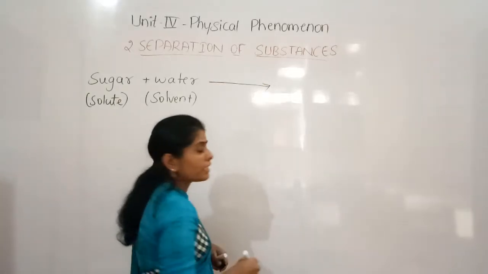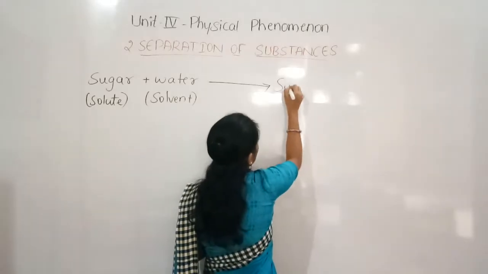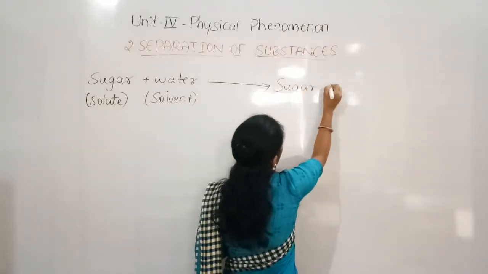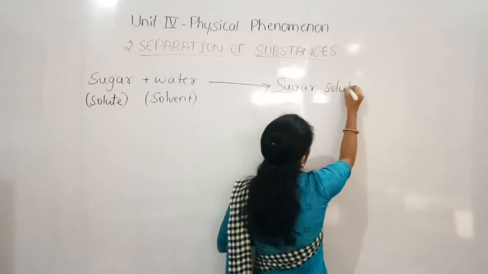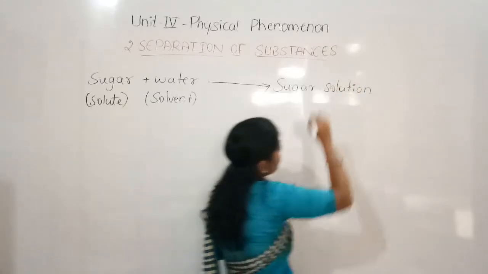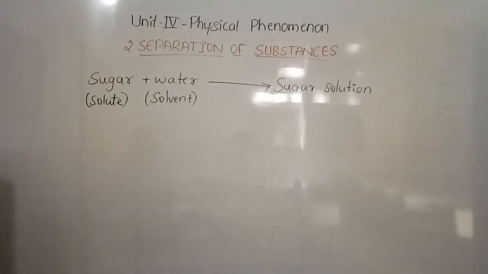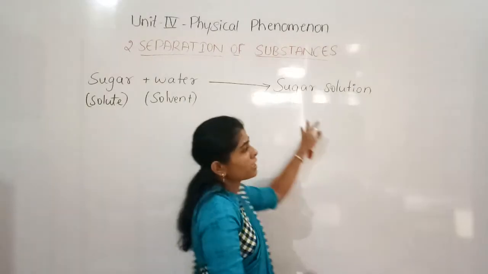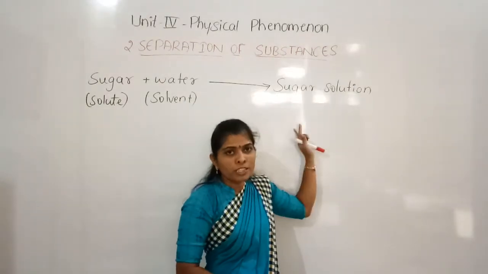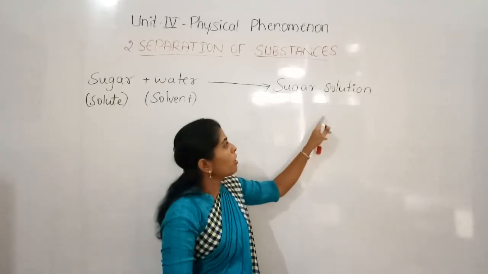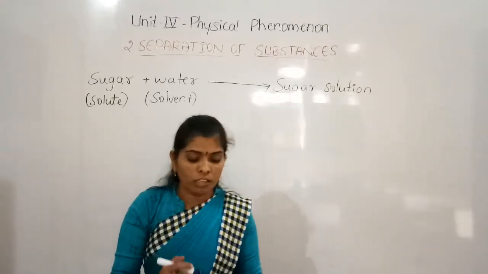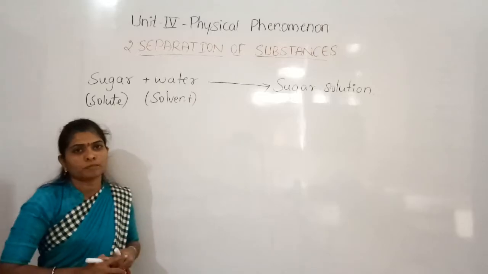Yes, it is sugar solution. When the sugar is dissolved in water, it forms sugar solution, right? Why has the sugar solution formed? The sugar solution has formed because the sugar is soluble in water.